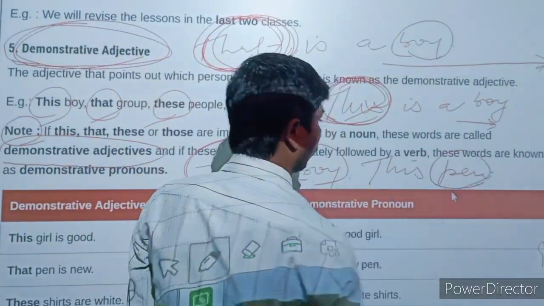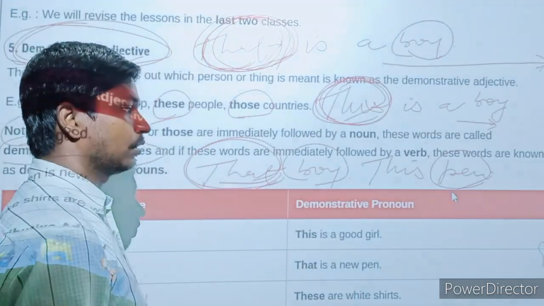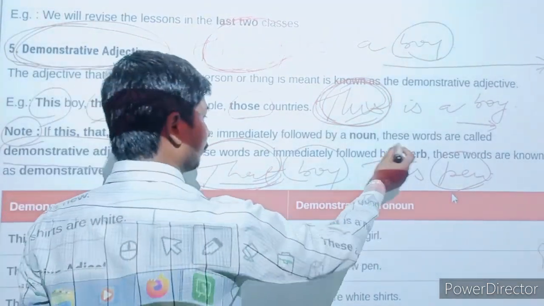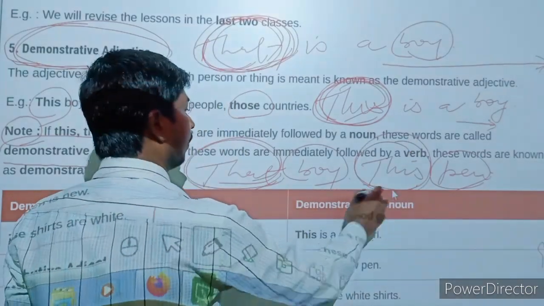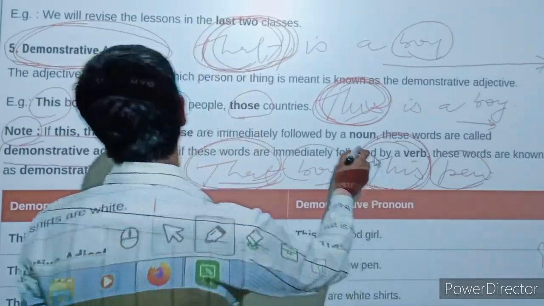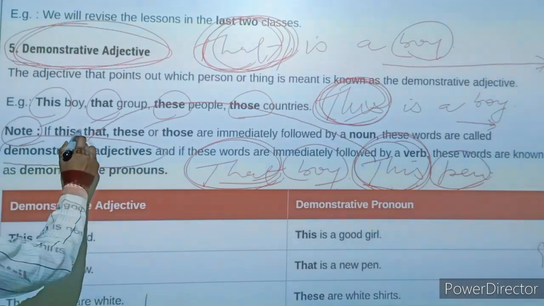In another example, this pen. Here is the noun, and just before the noun, this word is used. It means this is not a pronoun but an adjective, in the form of a demonstrative adjective.